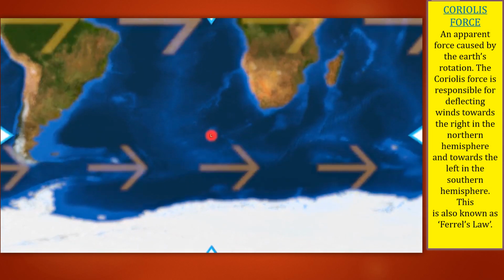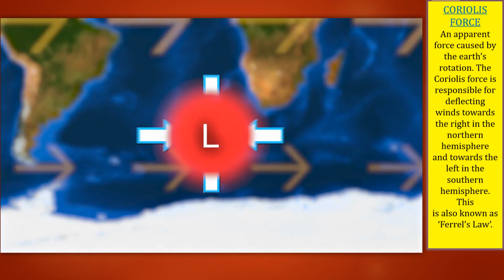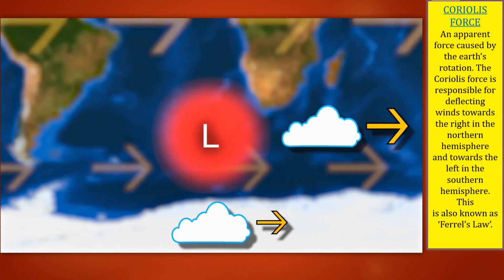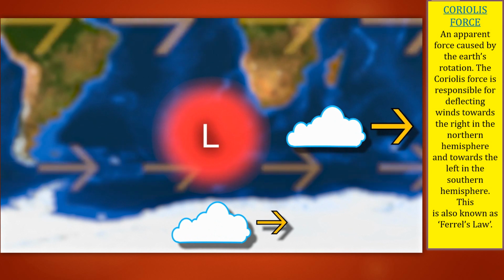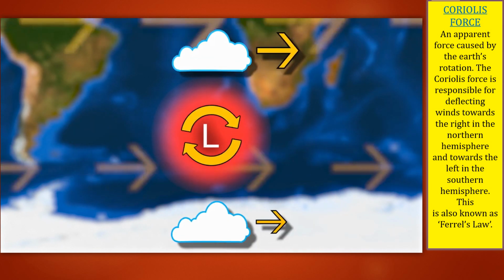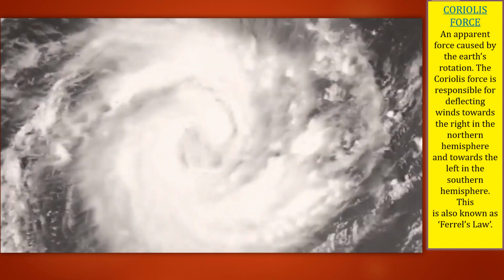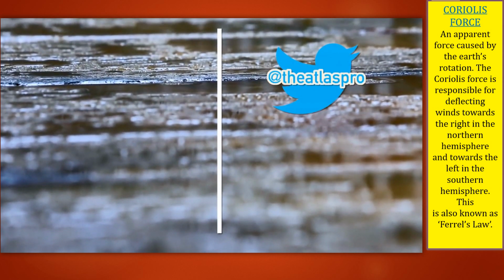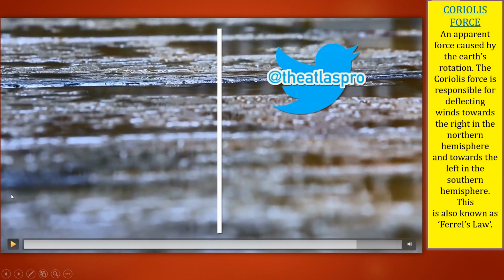Now let's talk about the southern part. Again, low pressure is here, and winds are coming there. One wind came from the equator, so it gets deflected to the right, and one wind is going towards the equator, so it gets deflected to the left. So again there is a rotation you can see. On the southern side you can see these winds are moving anti-clockwise.